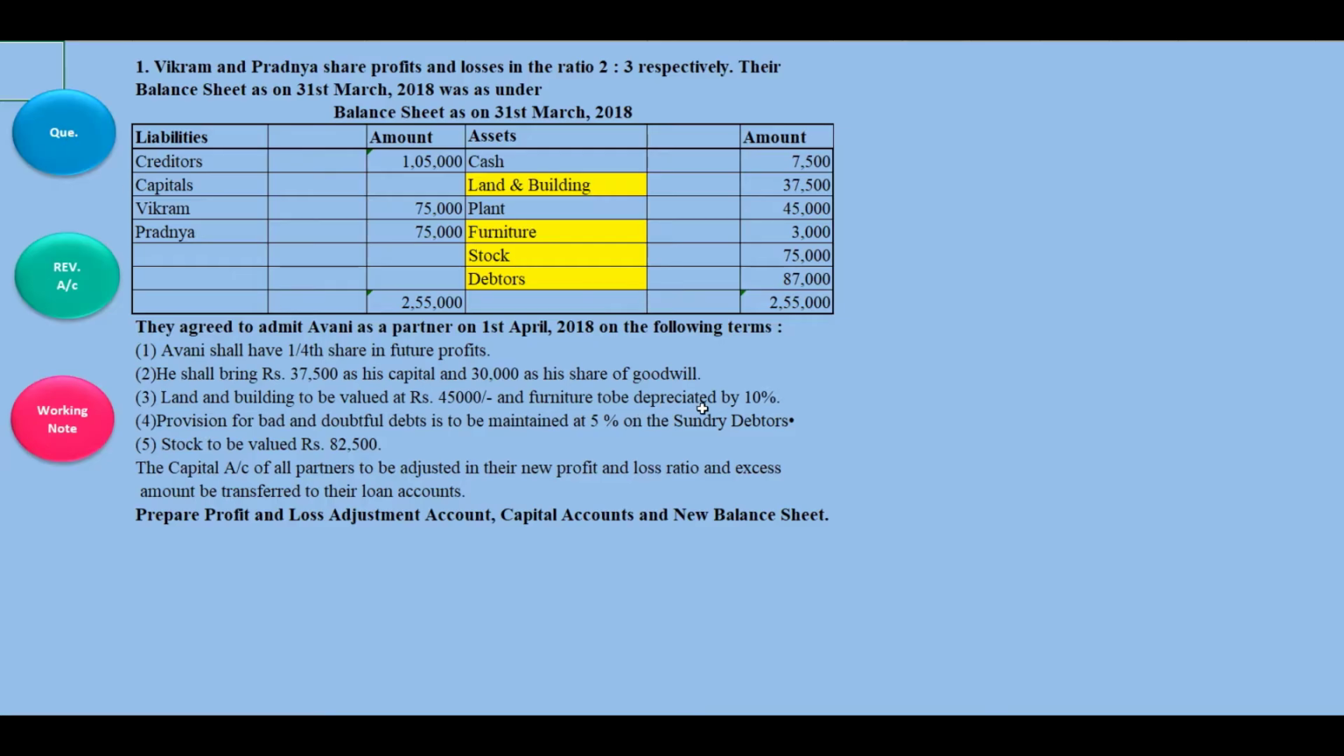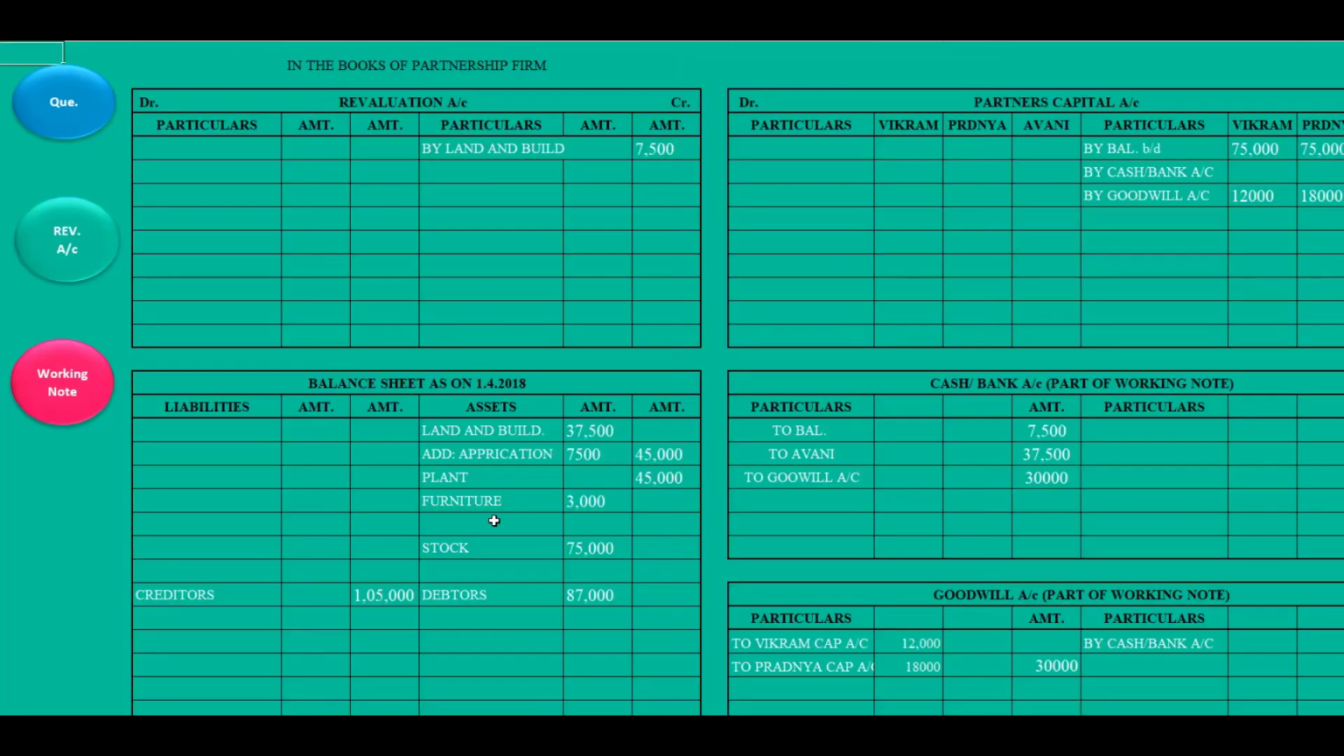Now furniture to be depreciated by 10%. This is the furniture. Depreciation is always deducted. Depreciation will be 300. So here will be 2,700. This is loss to the business. That's why it will be recorded on the debit side of revaluation account, to furniture 300. Two effects are done.